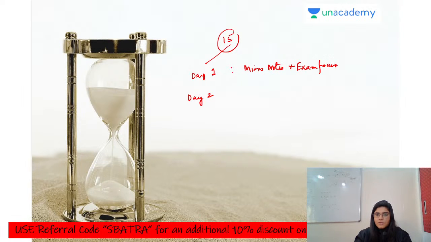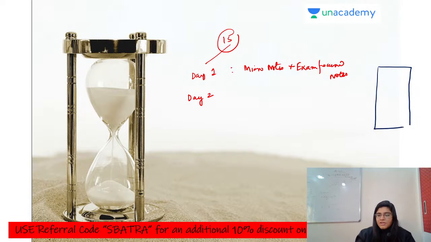Now what are exam focused notes? There's a difference between micro notes and exam focus notes. Suppose we are revising thermodynamics. After complete revision of micro notes for thermodynamics, you start solving previous year questions. While doing this, you have to make a sheet of all formulas from physical chemistry, inorganic chemistry and organic chemistry. Write down all formulas in 2 or 3 pages. So this is basically the exam focus note.